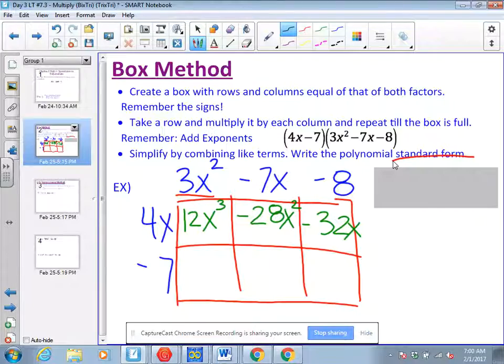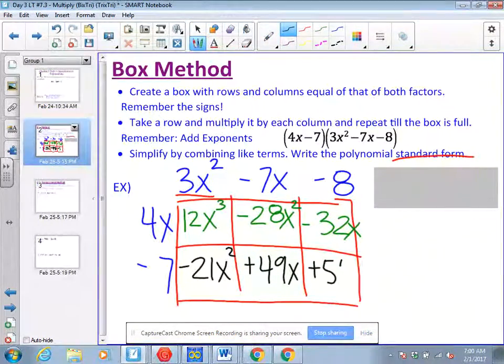Negative 7 times 3x squared, that is negative 21x squared. Negative 7 times negative 7x, that's a positive 49x. And then negative 7 times negative 8, that is a positive 56.